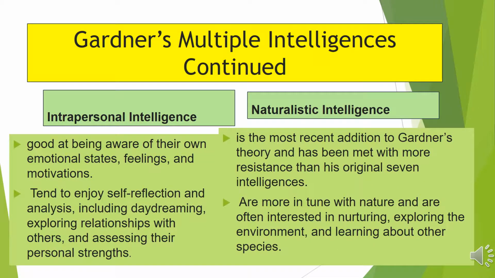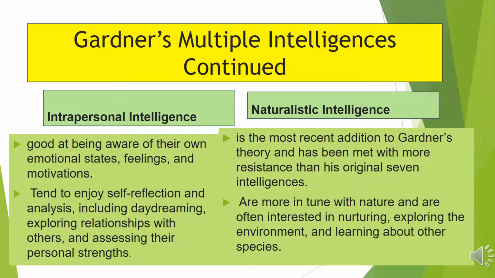People who have intrapersonal intelligence are good at being aware of their own emotional states, feelings, and motivation. They tend to enjoy self-reflection and analysis, including daydreaming, exploring relationships with others, and assessing their personal strengths.